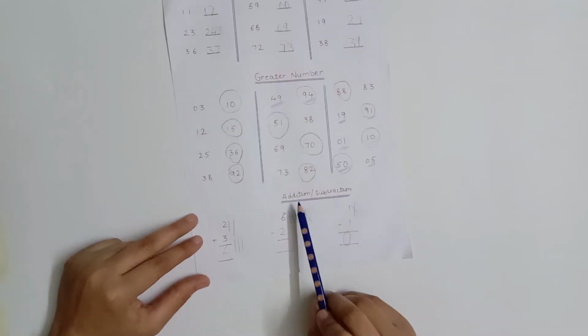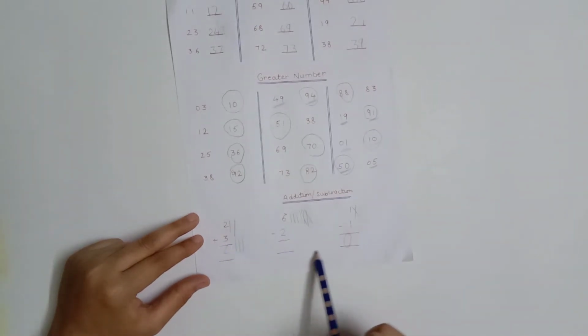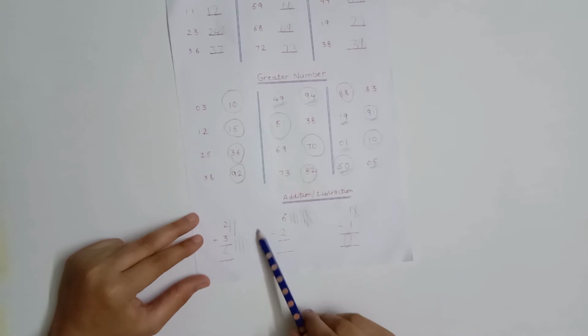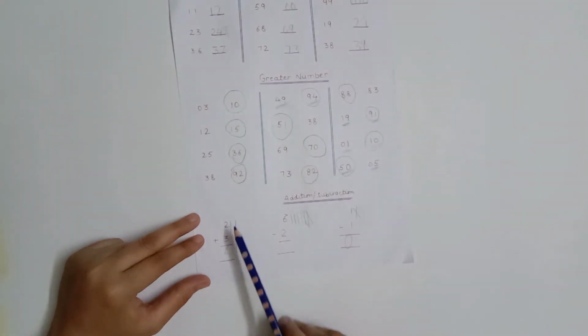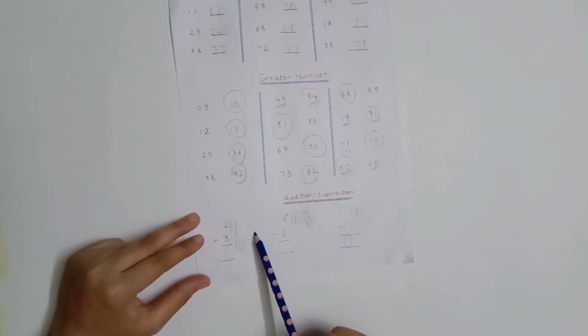After that, next is addition and subtraction. Here I just give only three sums to Amish, as I'm just introducing him to the concept of standing lines and then adding them or cutting them in subtraction, right? So for that practice also, I just give only three sums here, where he's supposed to solve these subtraction or addition sums by making the standing lines, right?